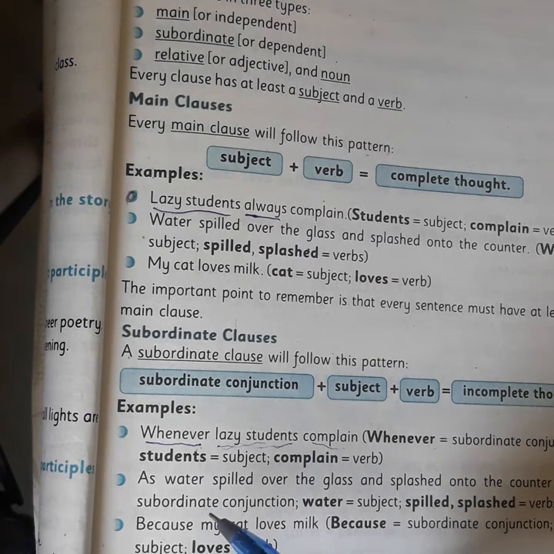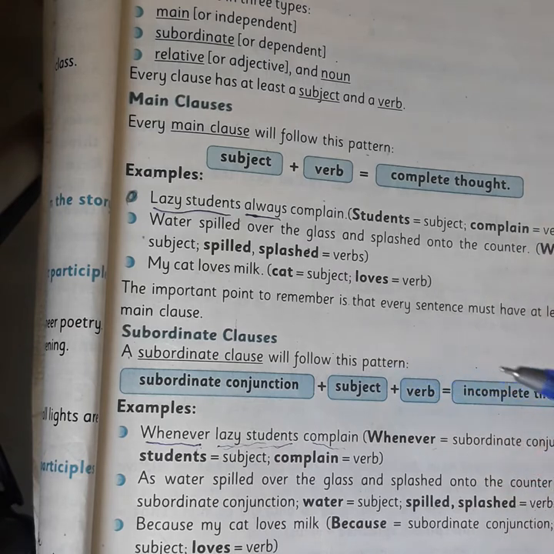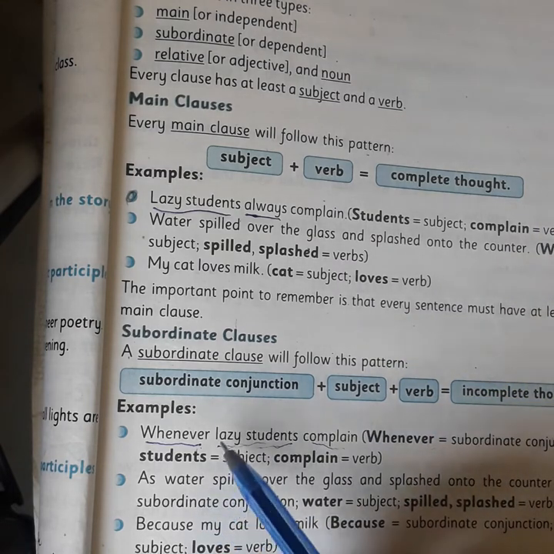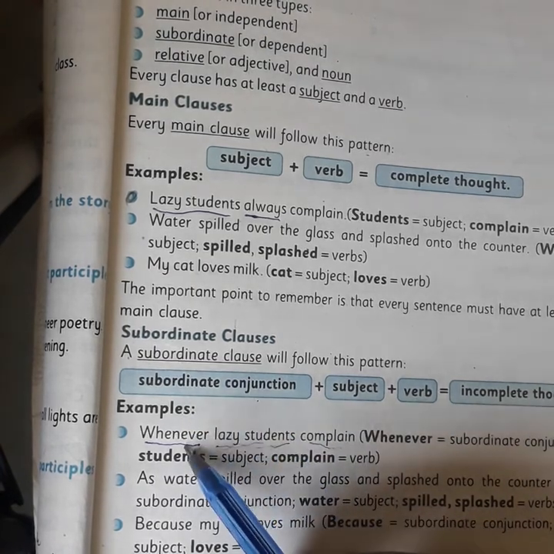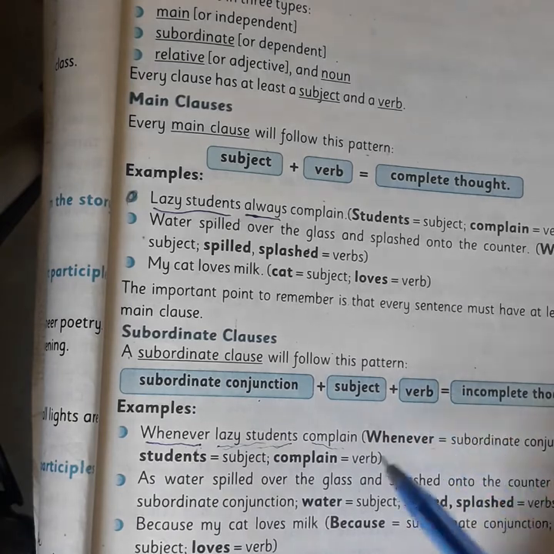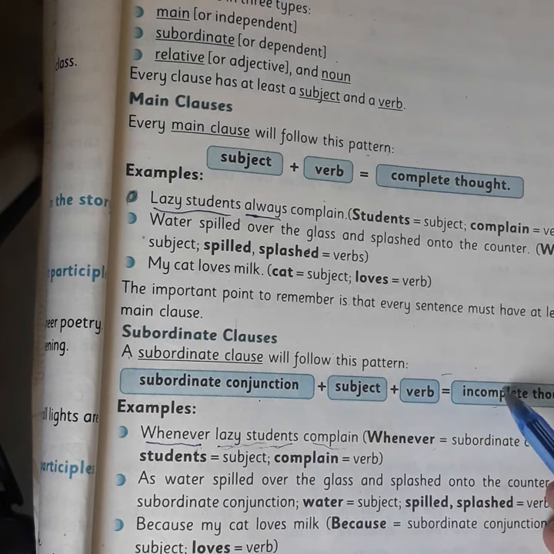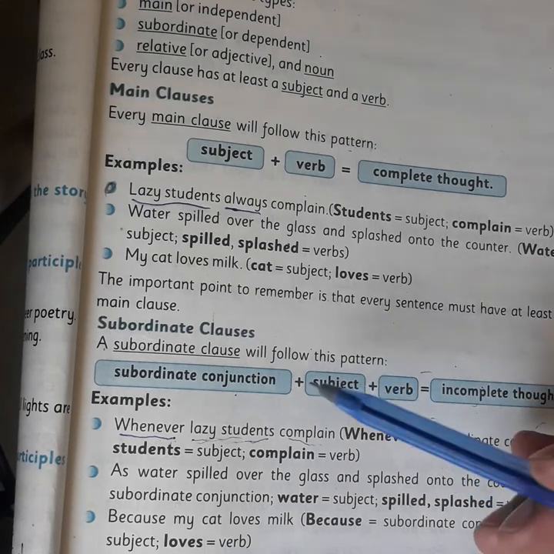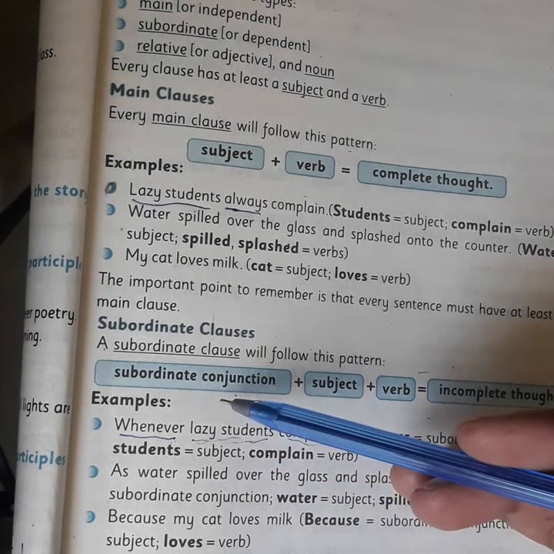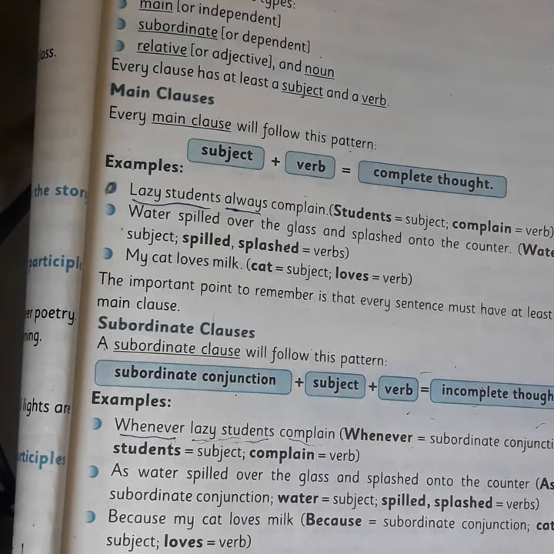But look students, "whenever lazy students complain" is not giving a complete sense. About which thing, about what are we talking? So it will follow the following pattern: subordinating conjunction plus subject plus verb, and overall it will not give you a complete thought. So this is a subordinate clause.